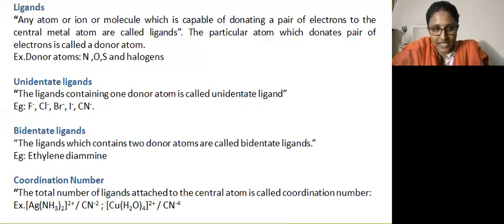There are different types of ligands: unidentate, bidentate, tridentate, hexadentate and polydentate ligands, based on the number of donor atoms present in the ligand. If the ligand contains only one donor atom, it is called a unidentate ligand. If the ligand contains two donor atoms, it is called a bidentate ligand. If it contains more than 6 donor atoms, it is a polydentate ligand. What is coordination number? The total number of ligands attached to the central metal atom is the coordination number.